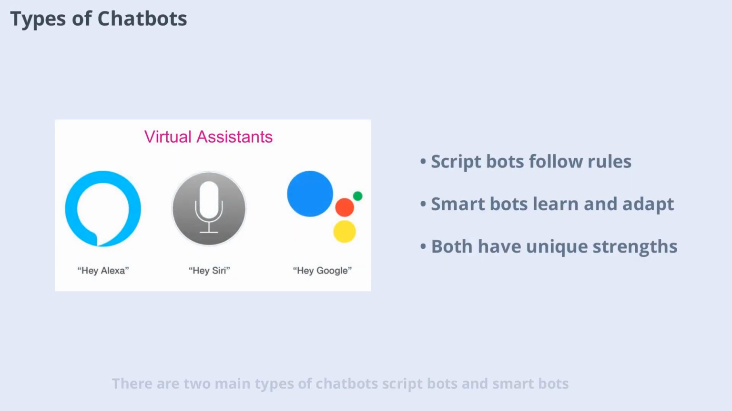There are two main types of chatbots: script bots and smart bots. Script bots follow predefined rules and are easy to build, but they have limited functionality. Smart bots use AI and large datasets to understand and respond to a wider range of inputs. They can learn from interactions and improve over time, making them more flexible and powerful. Both types play important roles in different applications.